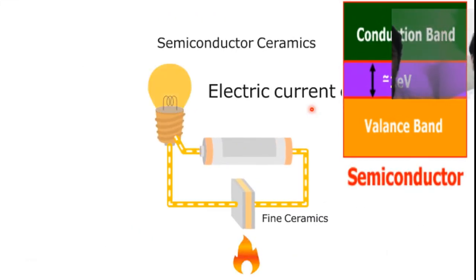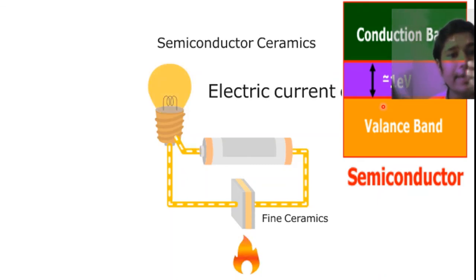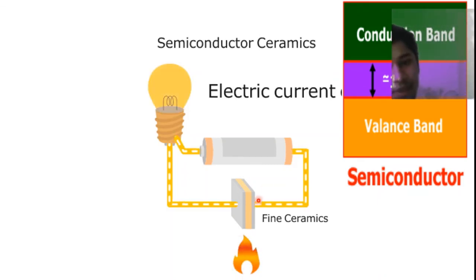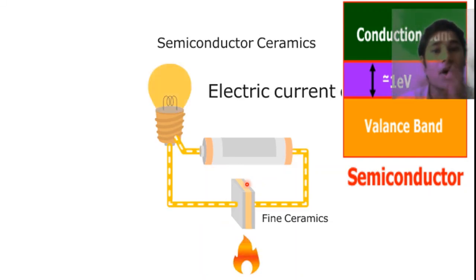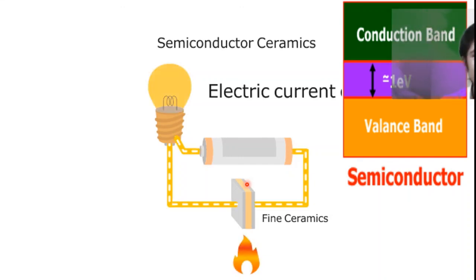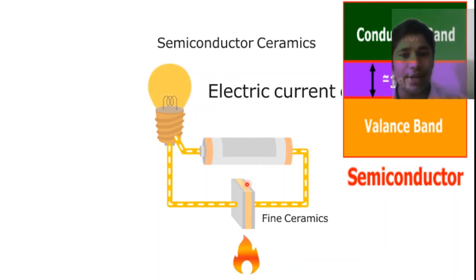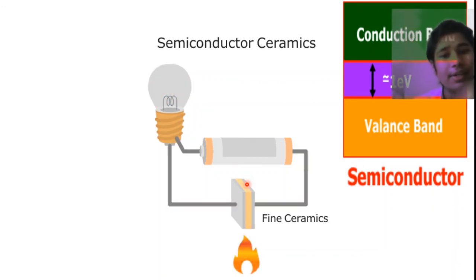Next, come to the semiconductor. As the forbidden gap here is only 1 electron volt, this means they need some amount of energy to conduct electricity. Hence we have to heat the semiconductor crystal, and we get a flow of electrons in the bulb. And hence it is an insulator when it is cooled down, and it is a conductor when it is heated.